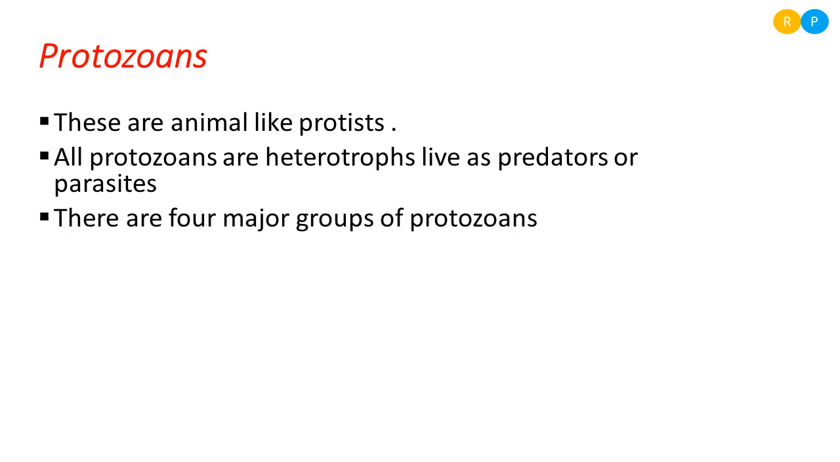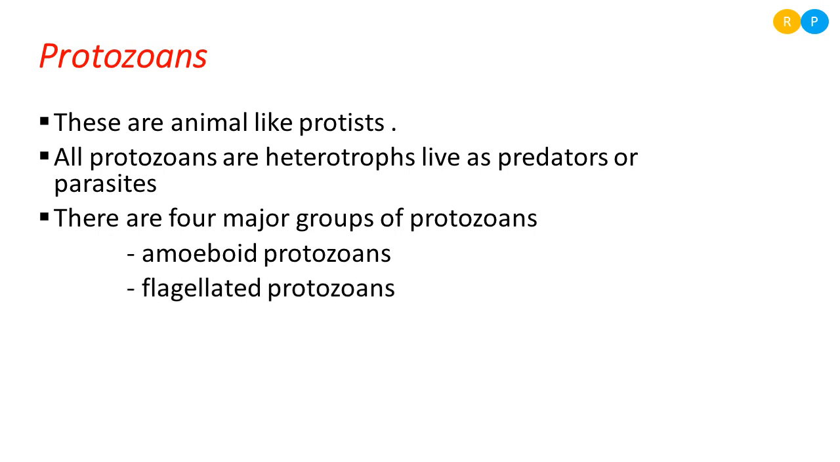Then protozoans are divided into four major groups based on the kind of locomotion. One of the groups is amoeboid protozoans. In the name itself you can guess why these protozoans are named amoeboids. Yes, because their locomotory organ is pseudopodia. Protozoans that have pseudopodia for locomotion come under this group.